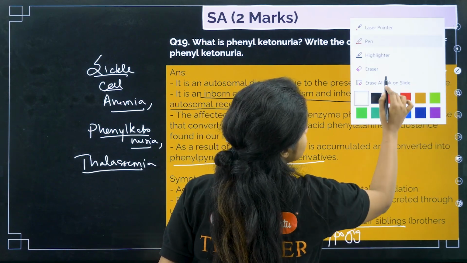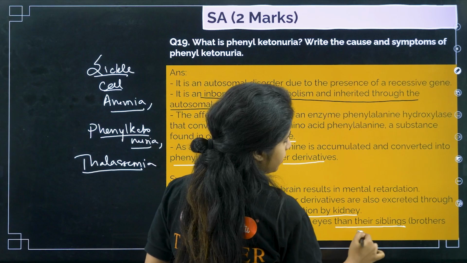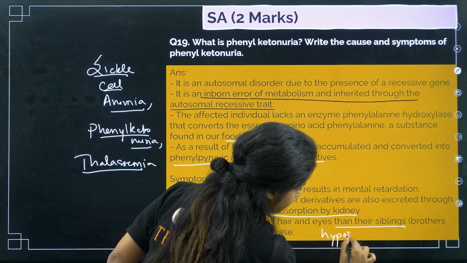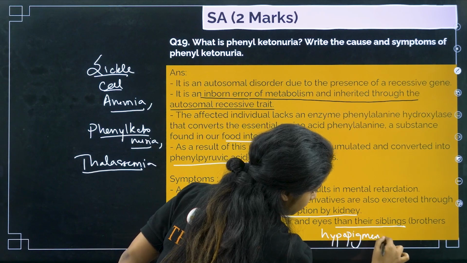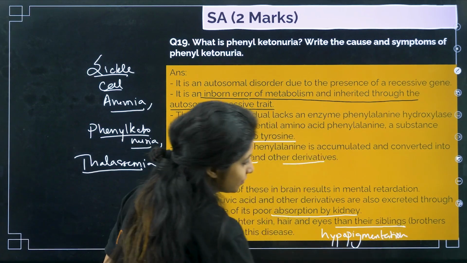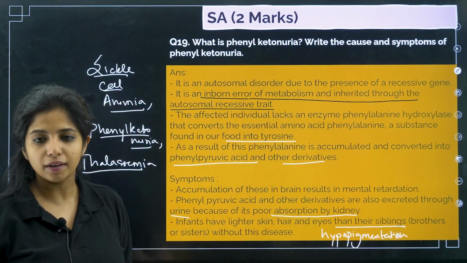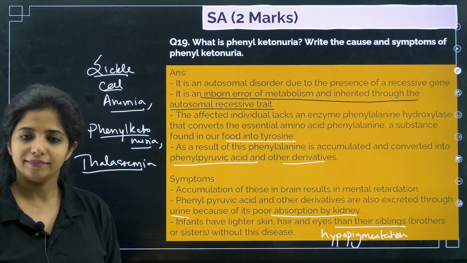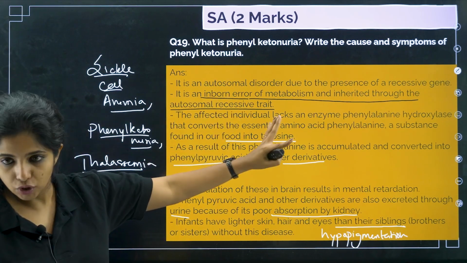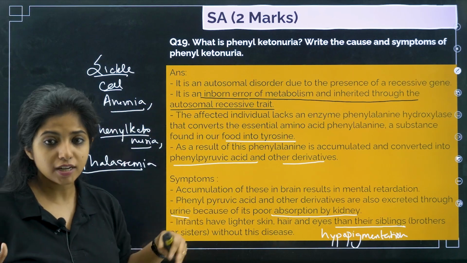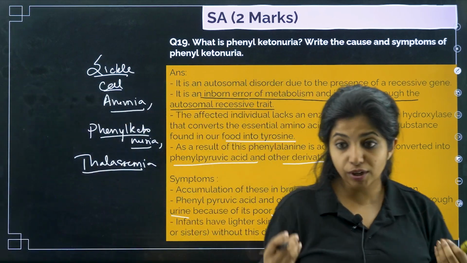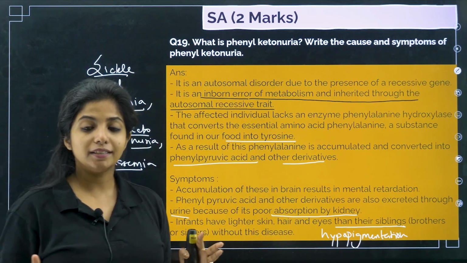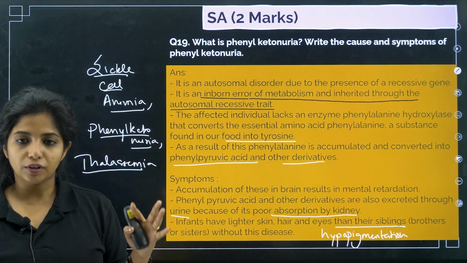Hypopigmentation, not pigmentation. Okay, so mental retardation you have to remember, and in the urine it's also removed, and then they have lighter skin also, my dear children. It is an autosomal recessive disorder. It is an inborn error. Okay, it is not something that you gain throughout your lifetime. It is genetic, and all the genetic diseases come from childhood only. So all the Mendelian disorders are going to come from childhood, the moment you are born.